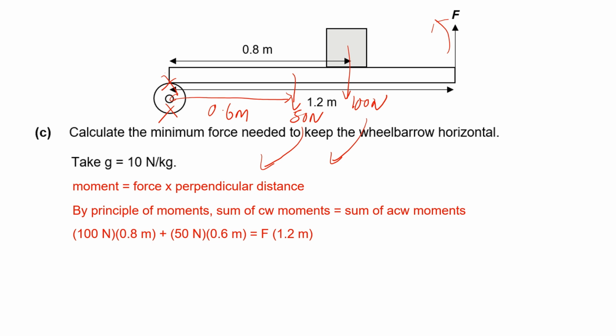Okay, a very common mistake that students might make is to try to add up 50 and 100 newtons. Now, moments must be calculated individually. We cannot add up the distances, we cannot add up the forces. Only after you find the moments, then you can add them up together. So, doing the math, which I'm going to skip here, we get that the force is 91.7 newtons after rounding off to 3 significant figures.